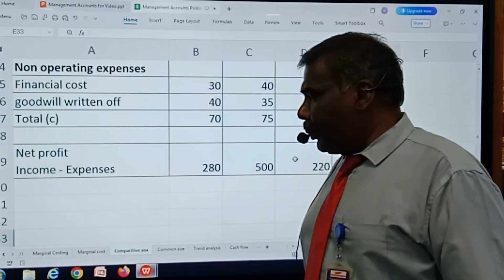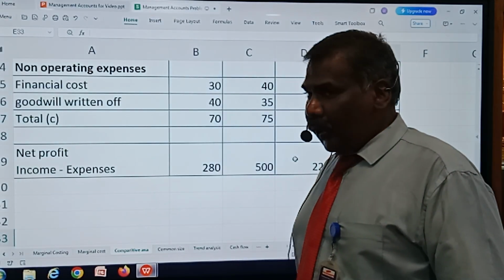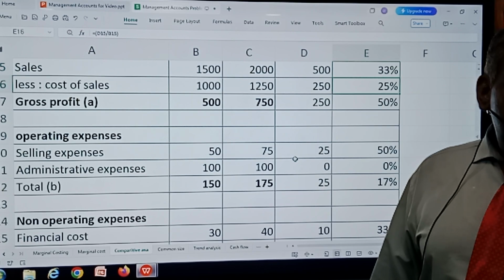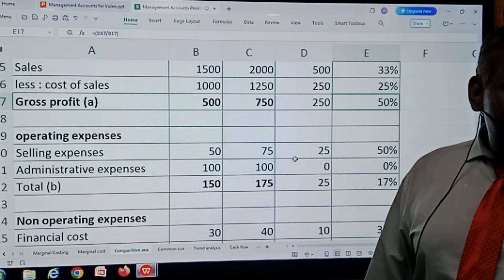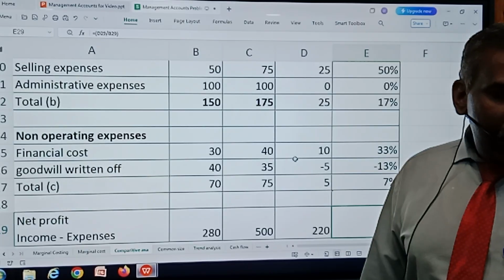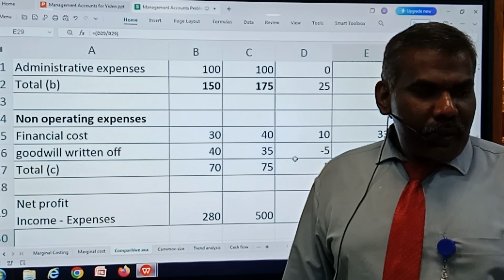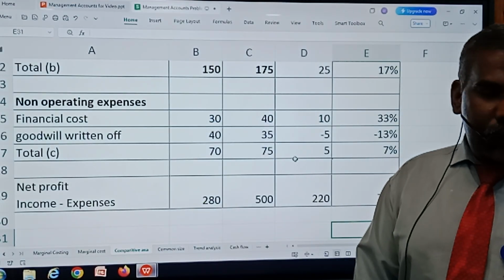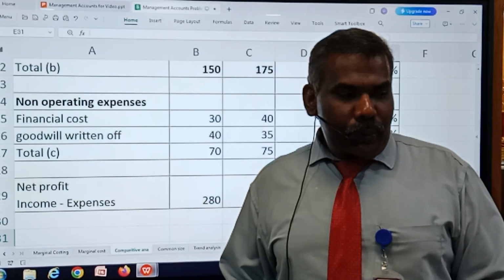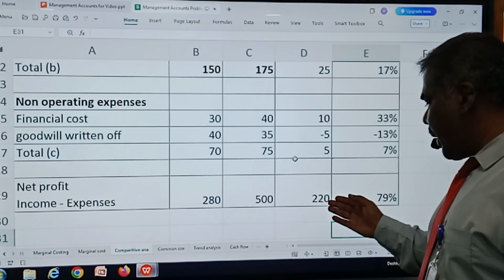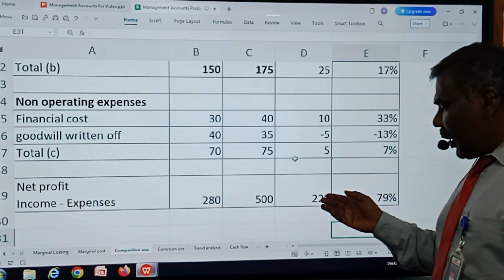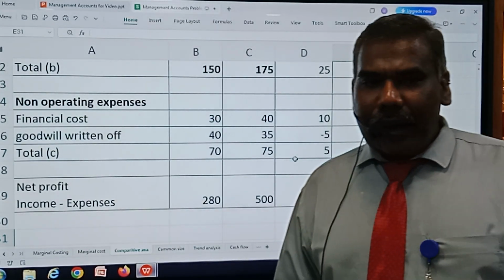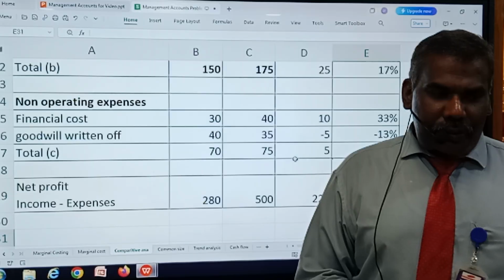As far as net profit is concerned, total income minus total expenses. In this sum, we have the total income as gross profit, which is 500 and 750, and same way the total expenses said to be operating expenses and non-operating expenses, and the difference comes to 280 in the year 2023 and 500 for the year 2024. The net change is said to be 220. When representing in terms of percentage, the change divided by the base year, I am getting 79%. This is the model of comparing 2 years and representing in terms of percentage.